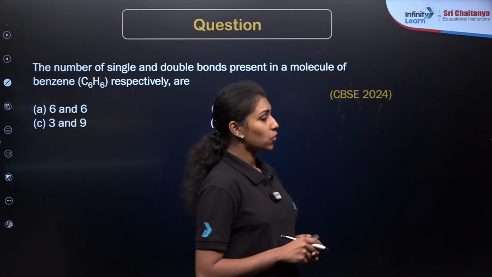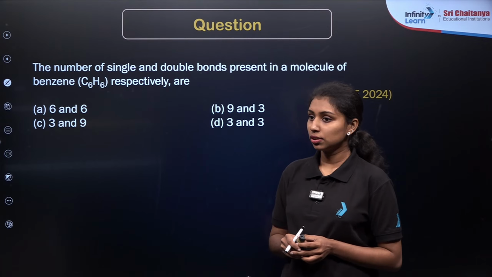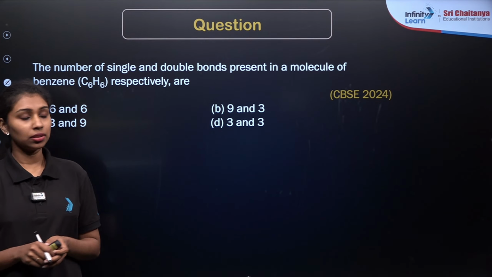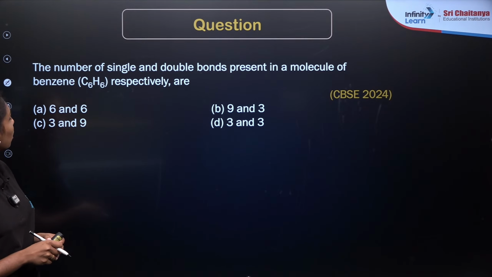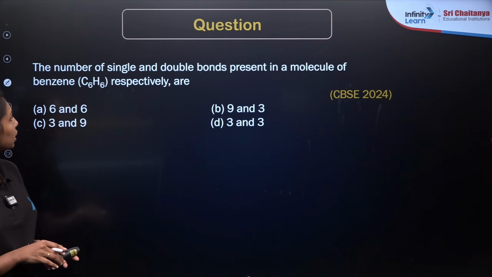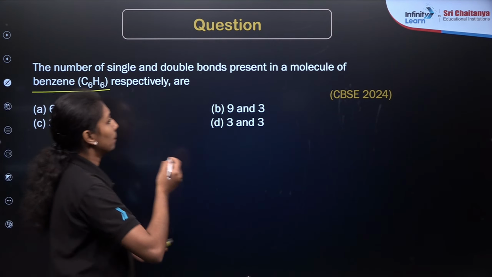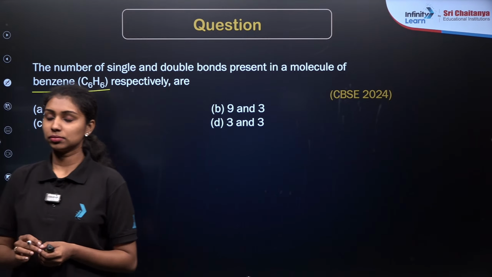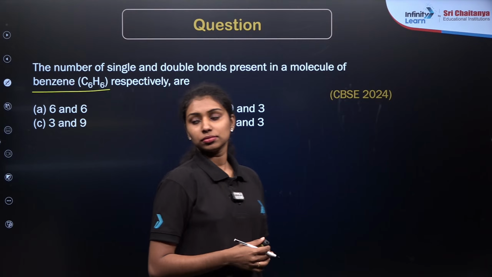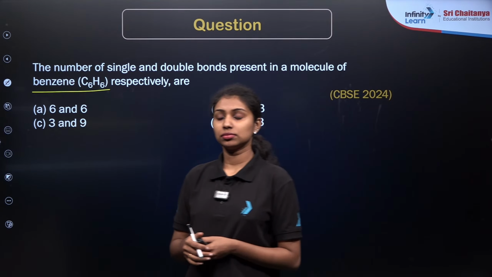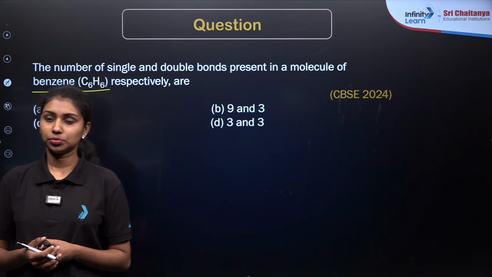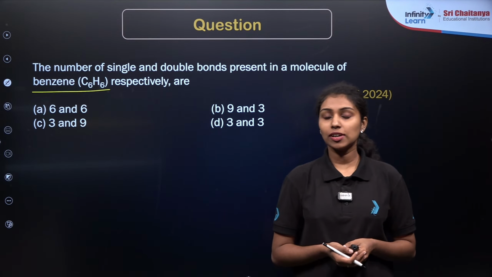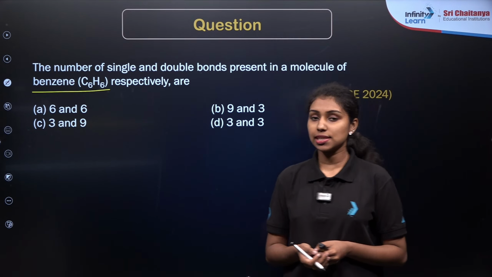Okay, here is the next question. The question is based on the structure of benzene: the number of single and double bonds present in a molecule of benzene. So what will be the structure of benzene, C6H6?